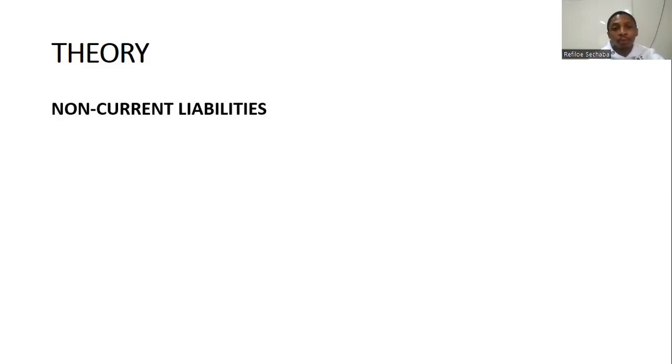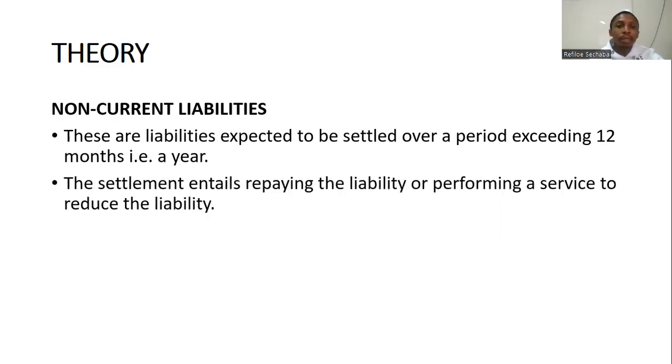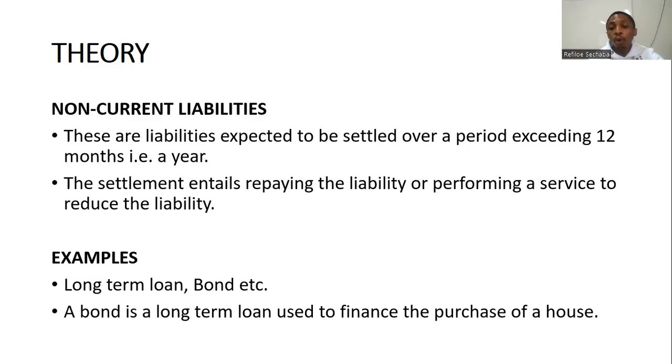What are non-current liabilities? We expect to settle them over a period exceeding 12 months, that is a period exceeding a year. The settlement, as I've said, entails repaying the liability or performing a service to reduce the liability. Examples of long-term liabilities will simply be a long-term loan or a bond. What is a bond? Mortgage bond, guys. It is a long-term loan used to finance the purchase of property.